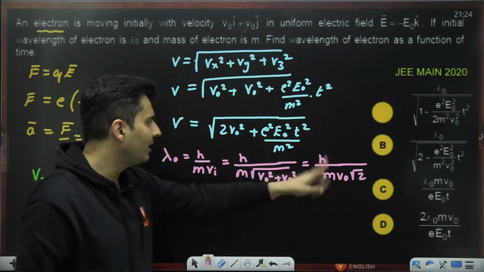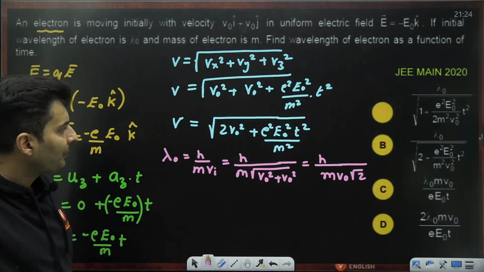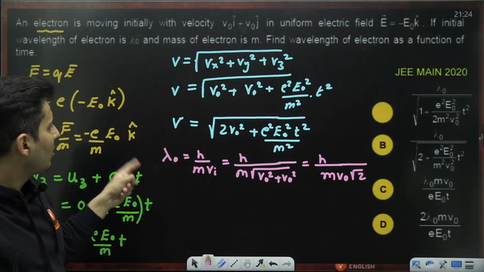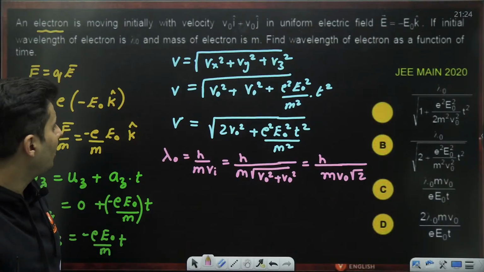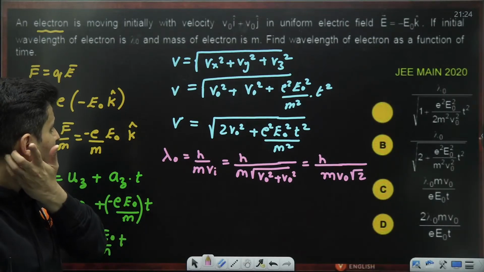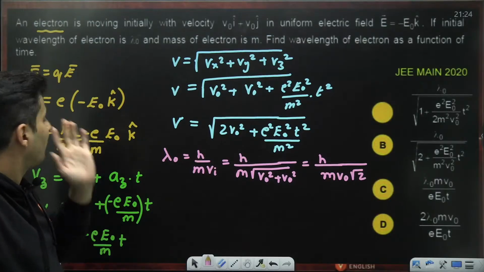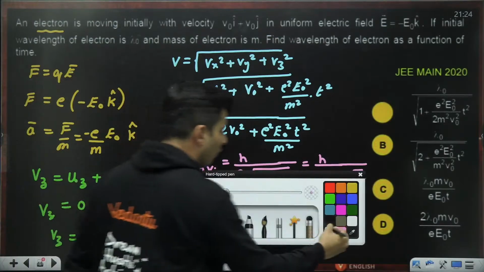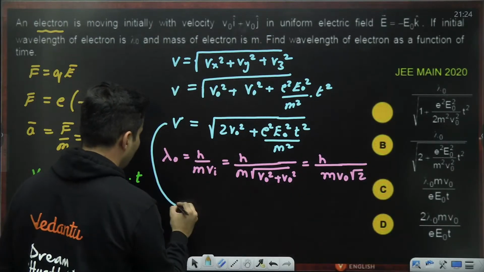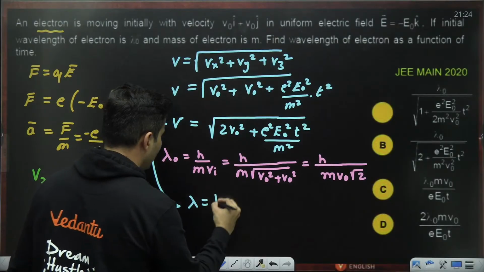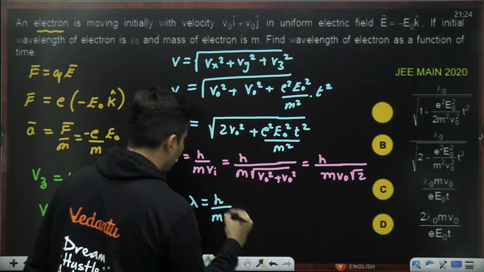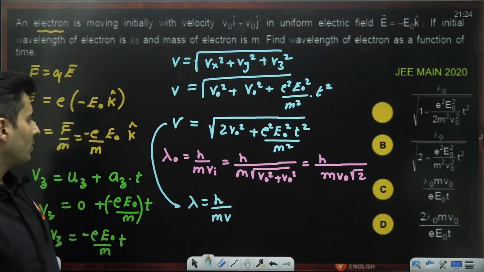Relationship between the wavelength and the velocity. Now, they are not asking, what are they asking? Compare it in terms of, what is it? Find the wavelength of the electron as a function of time. Okay, so if you want to find the wavelength as a function of time, lambda will be h by m times v.